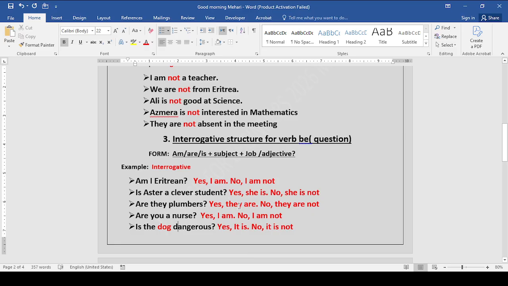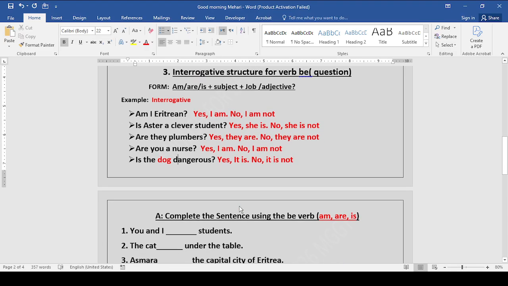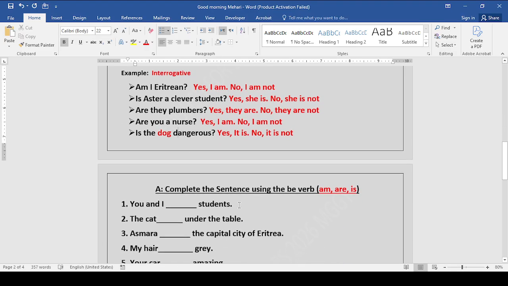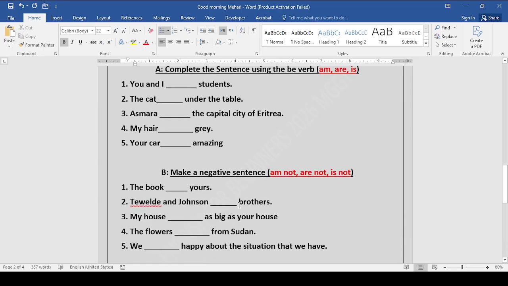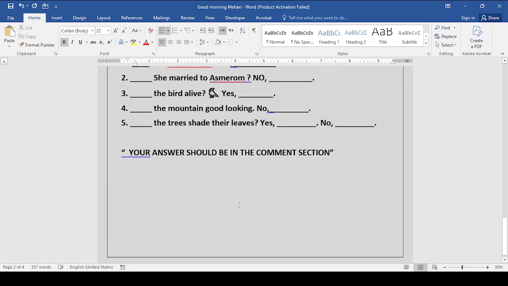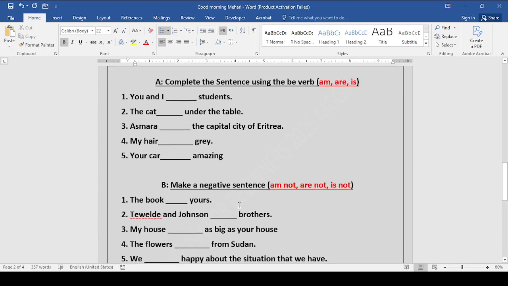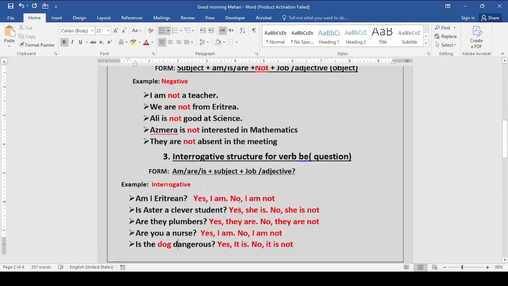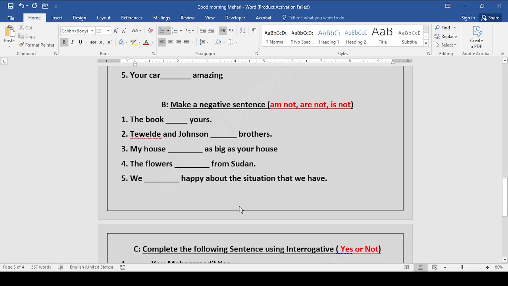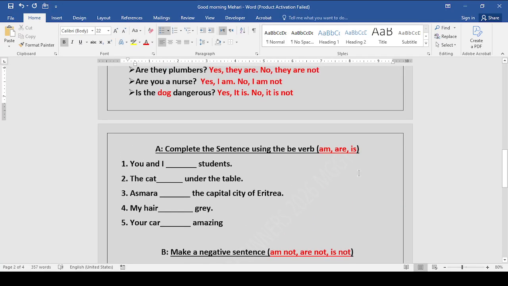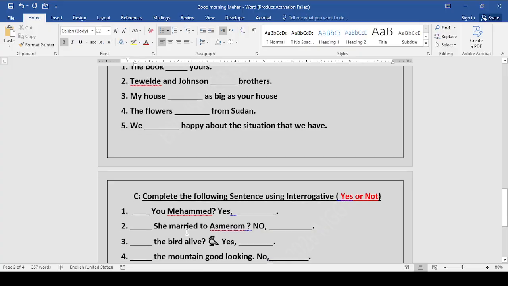So this one is all about the structure, the forms, and the examples, how to use it. So here we have 15 questions. Each sentence has its own structure. I gave you positive, negative, and interrogative.